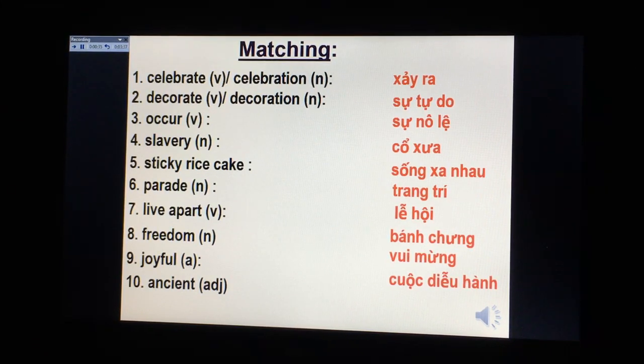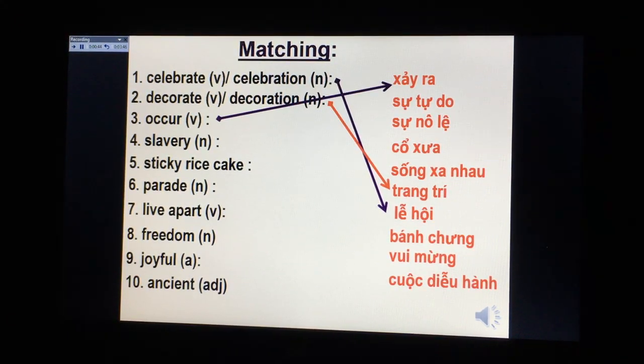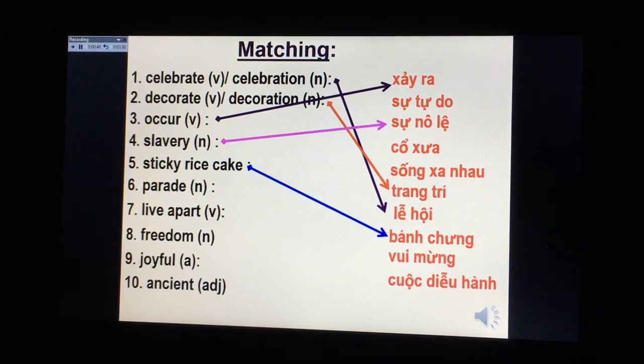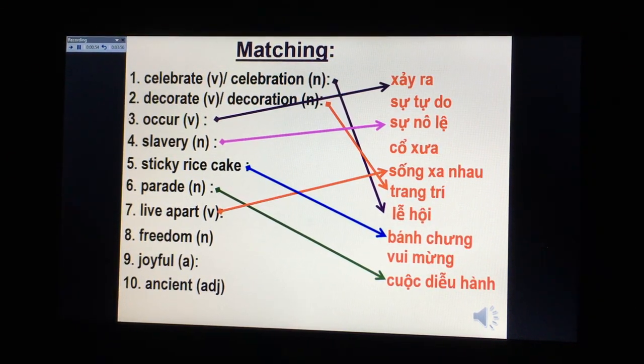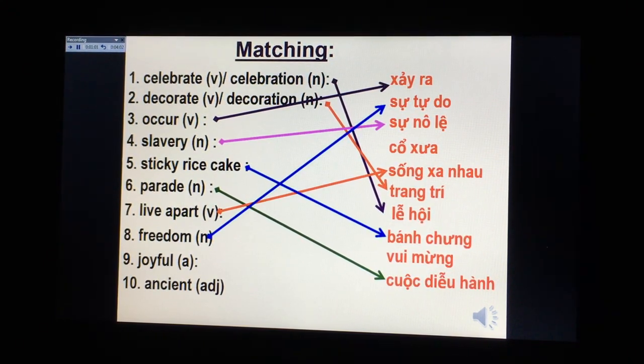Now I help you with the answer. Celebrate, celebration, lễ hội. Decorate, decoration, trang trí. Occur, xảy ra. Slavery, sự nô lệ. Sticky rice cake, bánh chưng. Parade, cuộc diễu hành. Live apart, sống xa nhau. Tức là mình không sống chung với gia đình của mình, không sống chung với người thân. Freedom, sự tự do. Joyful, vui mừng. Ancient, cổ xưa.